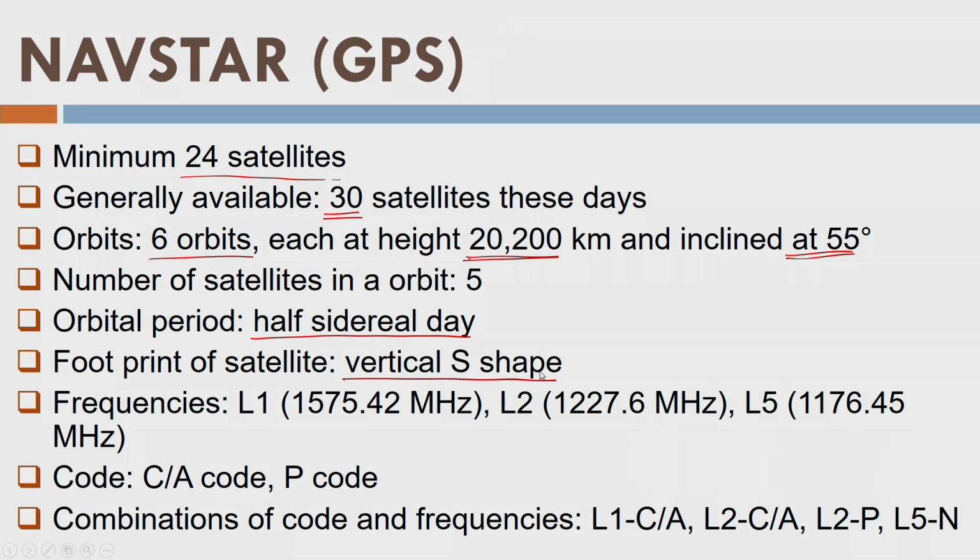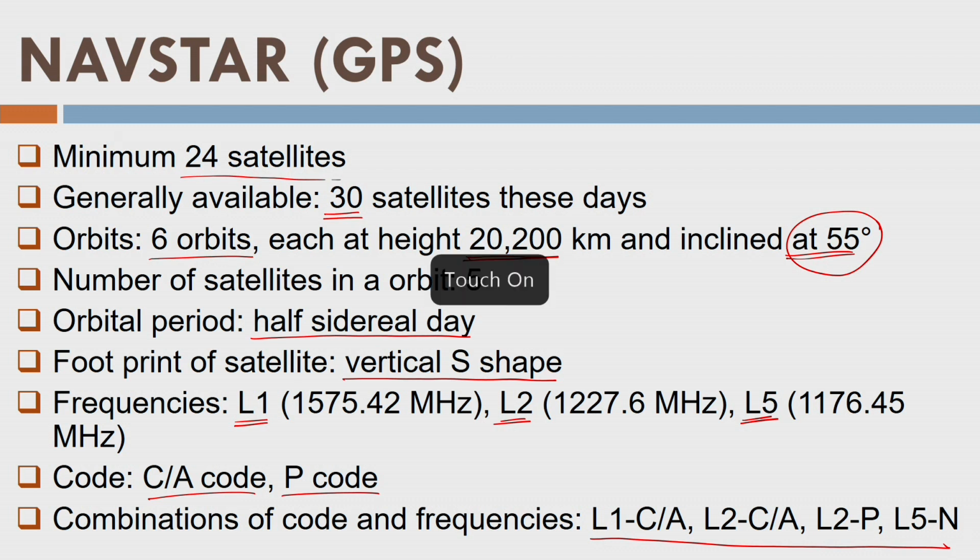It creates a vertical S shape that we'll talk about in the next slide, and that is related somehow to this 55 degrees. Then we have the frequencies L1, L2. Well, these 2 were already discussed in the basic surveying course. Then we have L5, one more frequency now for civilian use. They have these codes, C/A code, P code, and then we have different combinations of the codes and the frequencies which are available for the receiver to receive. Okay, so let us go ahead and see what the vertical S shape is.